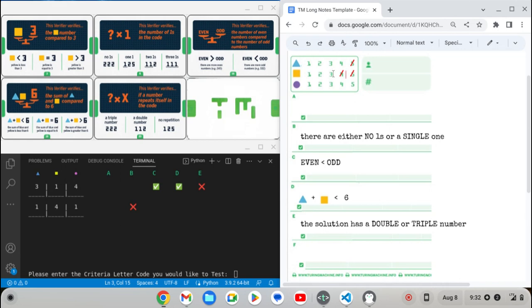So maybe, well, if square is 3, that means that, oh man, I don't know if square is 3. It can't be 3, 3, because that sum is greater than 6. That would mean that circle will have to be 3, but what would triangle be? It could be 1 or 2. So I'm thinking it's going to be a single 1. Well, if it's a single 1, how do you force triangle to be something?